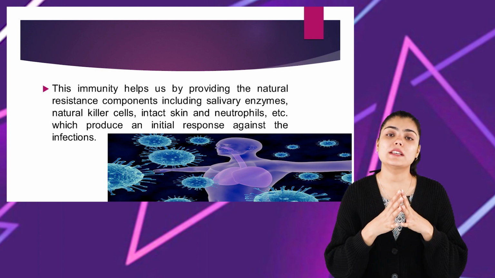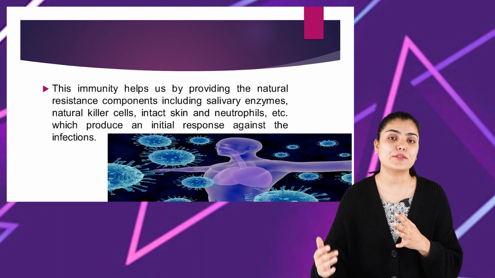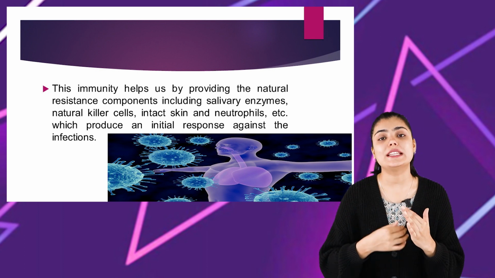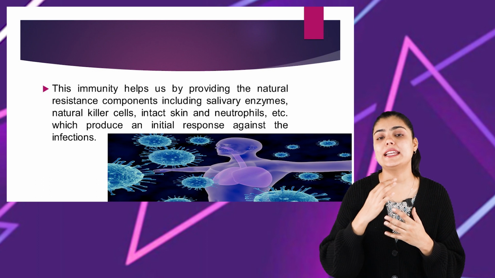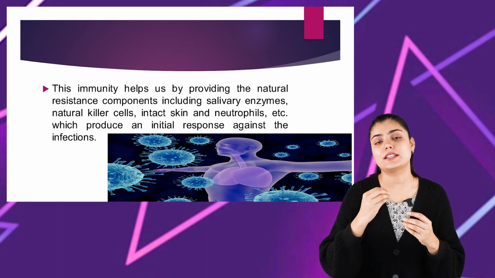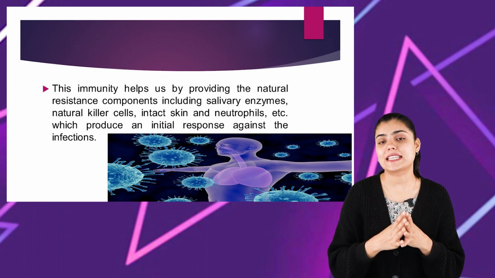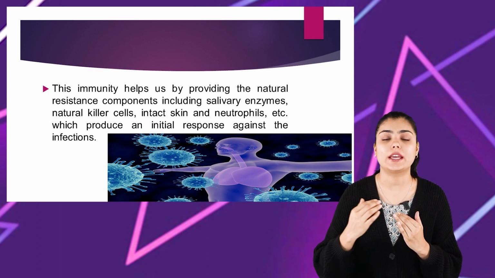All of these components are produced as an initial response to any kind of infection. So when a pathogenic organism attacks our body, the innate immunity gets activated, with factors and defense mechanisms such as salivary enzymes, neutrophils, and intact skin produced as an initial response to the infection.